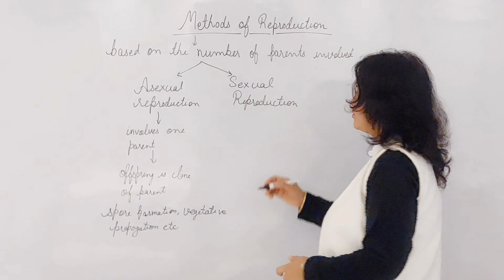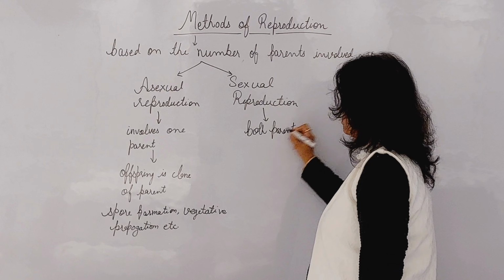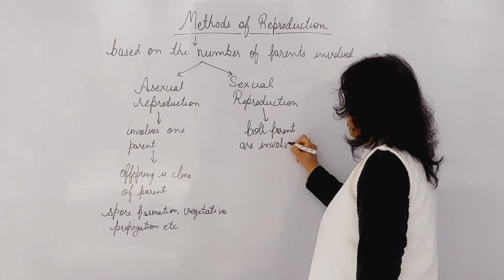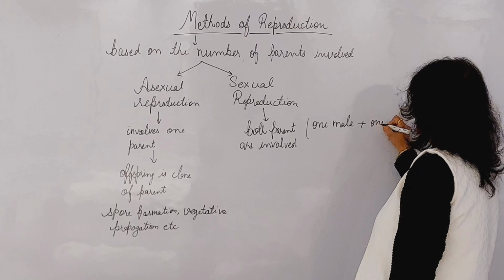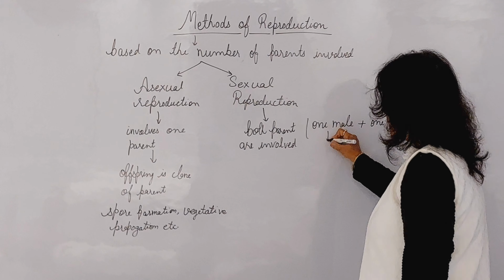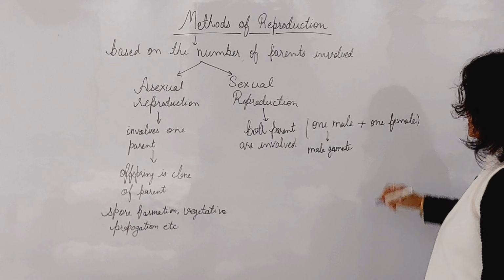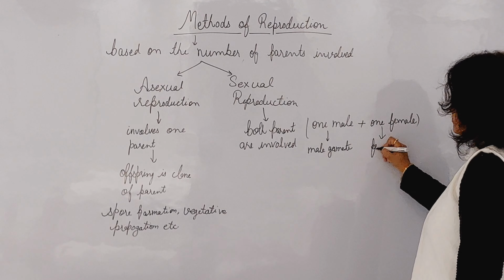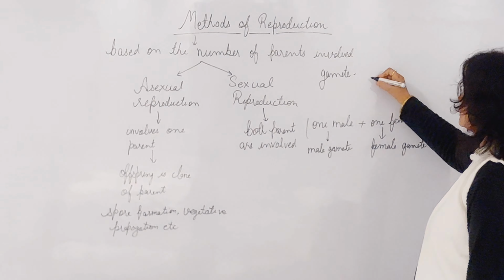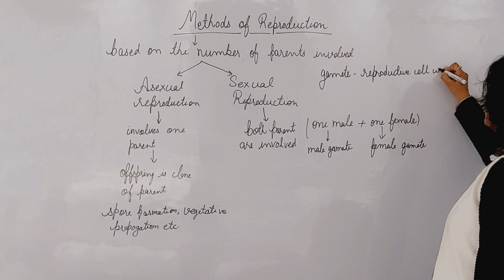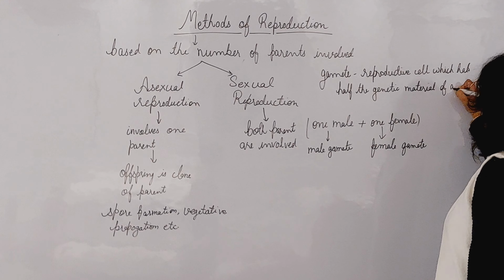Now, talking about sexual reproduction, both parents are involved. Both parents means one should be male and another should be female. The male produces the male gamete and the female produces the female gamete. Now, what is this gamete? A gamete is a reproductive cell which has half the genetic material of an organism.